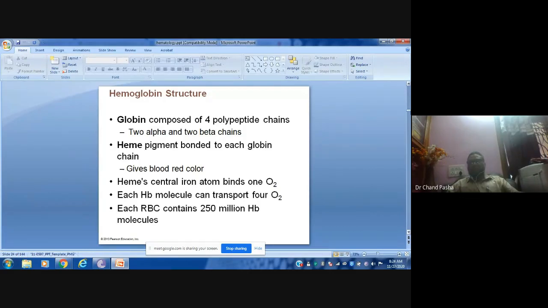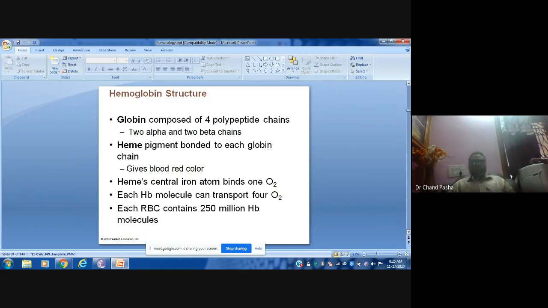It consists of four polypeptide chains, two alpha and two beta. Generally, we write two alpha, two beta chains, and the heme pigment, which is responsible for its red color. It binds to these polypeptide chains. So this globin has four chains, two alpha, two beta, and binds with heme as a center molecule, which gives the red color. In this heme molecule, the central atom is iron, which gives the red color to the heme.